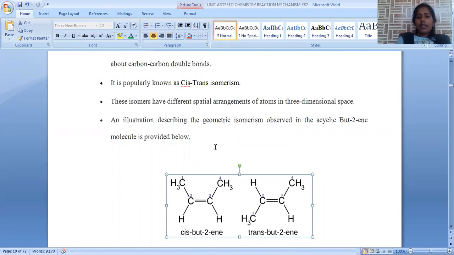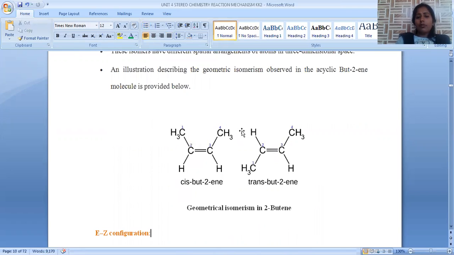Cis-trans isomerism is applicable when the carbon-carbon double bond is surrounded by two similar functional groups. When two similar functional groups are on the same side, that is called the cis isomer. If two similar functional groups are on the opposite side of the carbon-carbon double bond, it is called a trans isomer. So in this way, cis-trans isomerism is the primary and preliminary type of geometrical isomerism, and it is applicable only where two similar functional groups are present on the carbon-carbon double bond.